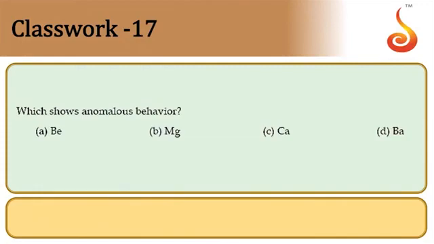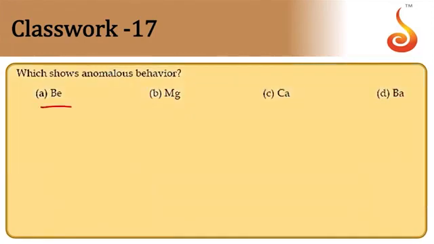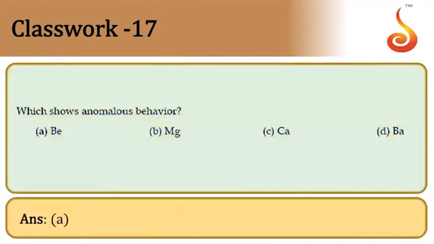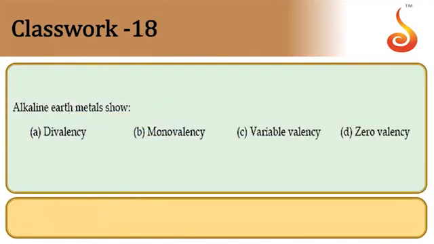Which shows anomalous behavior? In a group, always the first element will have anomalous properties. The first element of the group, beryllium, shows anomalous behavior. So the answer is option A. Then alkaline earth metals show divalency, meaning they show the +2 oxidation state.